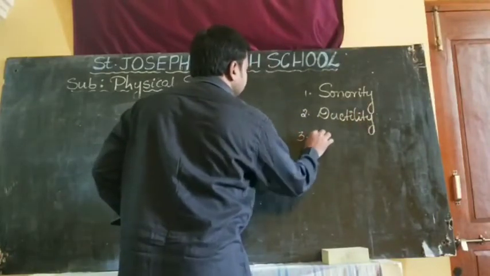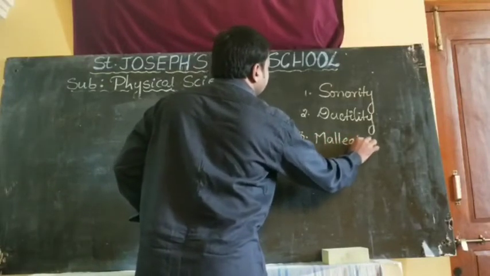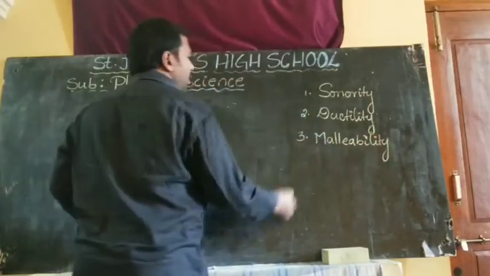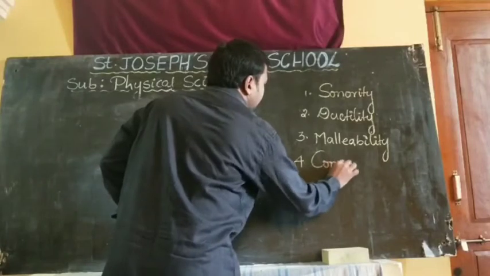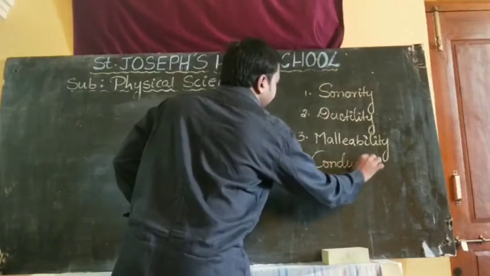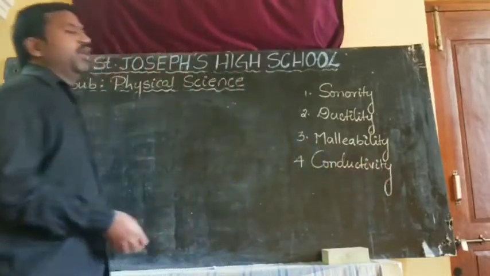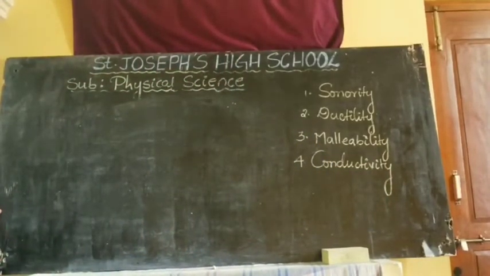Third one is malleability. Fourth one, conductivity. These are the four physical properties we will try to discuss today.